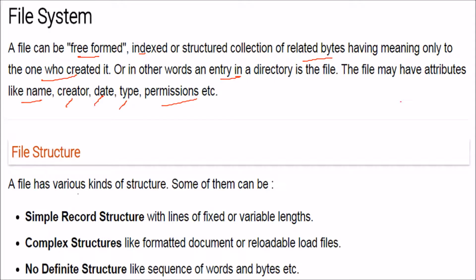The structure of a file can be of various types: simple record structure, complex structure, or no definite structure. Simple record structure means lines with fixed or variable length. Complex structure means lines with a formatted document or relocatable load files. And files can also have no definite structure, like just a sequence of words and bytes.